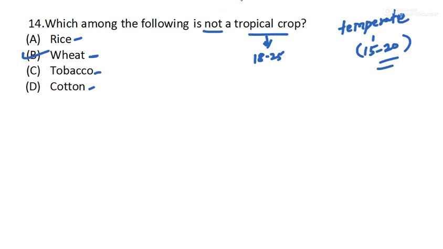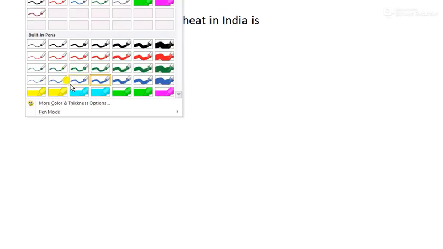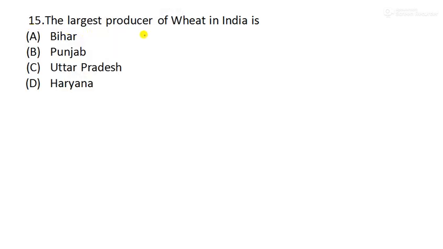Okay, going to question number 15 now. The question given is: the largest producer of wheat in India is dash. Here wheat is given, but you should also be aware of rice. If in the book they have given it for India as well as the world, you should remember both of them.